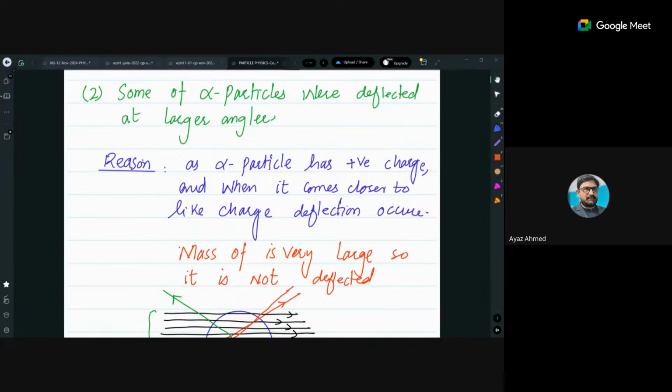This second observation was made for definite reasons. They proved this logically, with their data, that alpha particles were positively charged, because it was known that they were ionized helium. So if we consider the logic of electrostatics, alpha particles are positively charged. That's why they are repelled by an entity which is positively charged. If it has a like charge, then they will be repelled, isn't it?